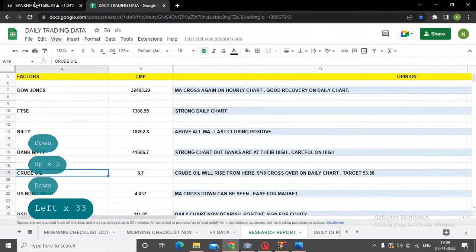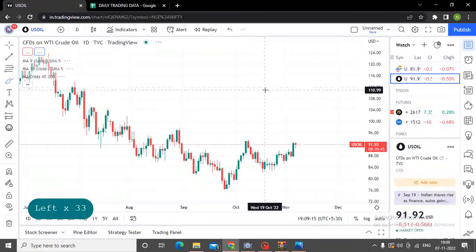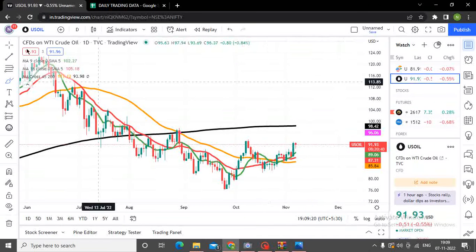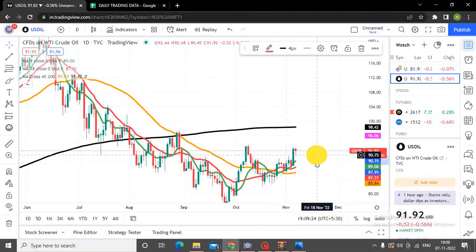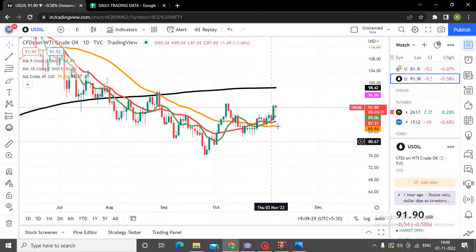Let's go to crude oil, which is a macro factor. Macro factors में हम क्या देखते हैं कि crude oil is trading above all the moving average. See, last video में हमने बात करी थी that this crude oil was in a congestion zone, जहाँ से there was no movement, which was clearly seen. अब देख रहे हैं यहाँ पे, so now it is almost trading above 94-95 and now heading towards 200 days moving average. अगर क्रूड ऑयल ने आज $92-93 के ऊपर क्लोजिंग दिया, I can see crude oil coming to $100.